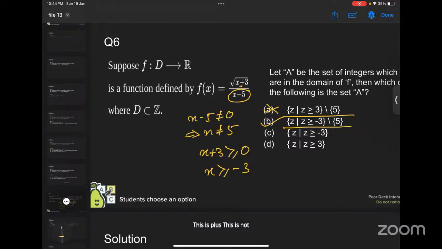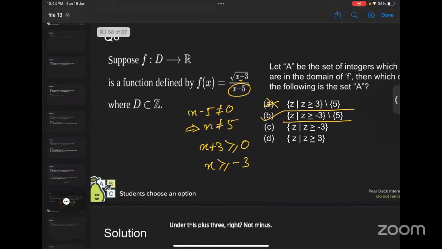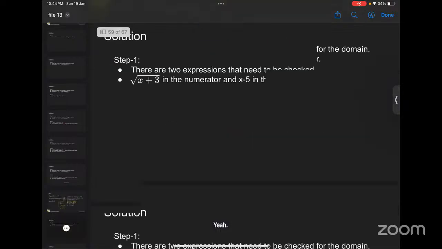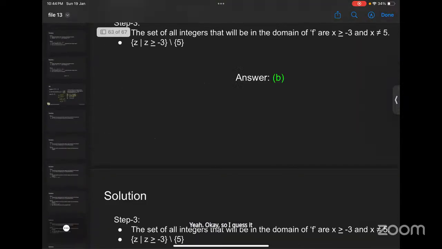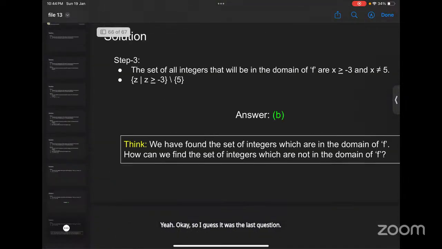I can see it as plus. Okay, ma'am. This is under x plus 3, right? Not minus. Yes, ma'am. Okay, so I guess it was the last question. Yeah. So the option is B.